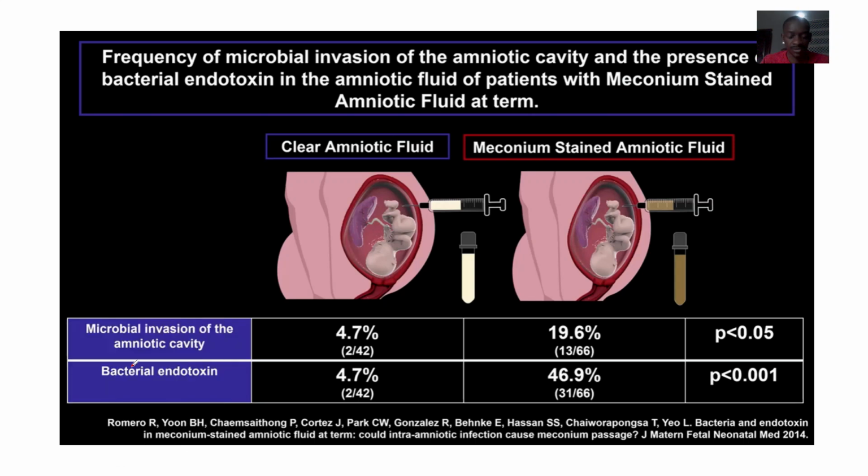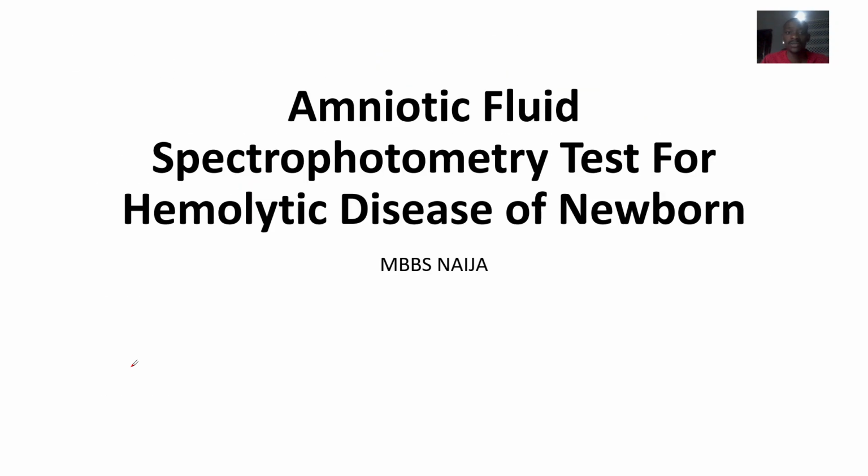Alright, so we're trying to look at another test which could be done. This one is amniotic spectrophotometry. Just know that it is a test we are looking at. We're talking about hemolytic disease of newborn, so this was one of the tests. But amniotic spectrophotometry can also be done for what other things, right?